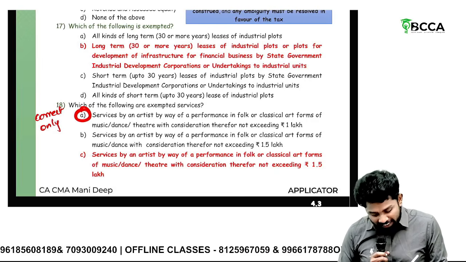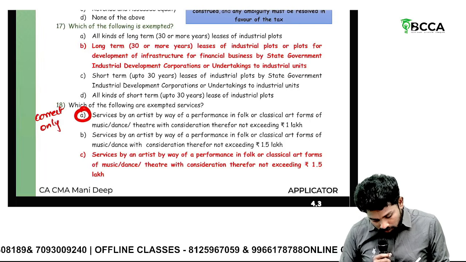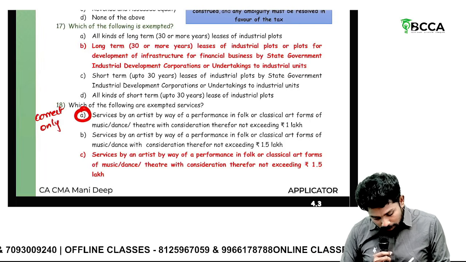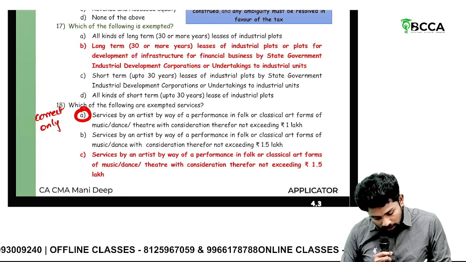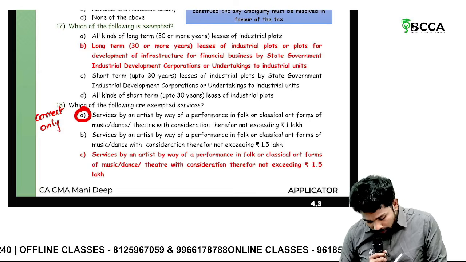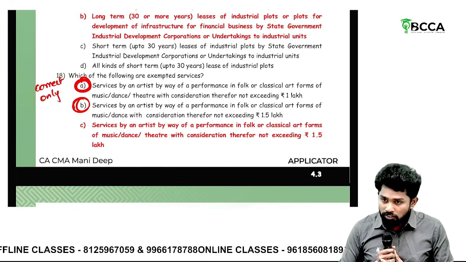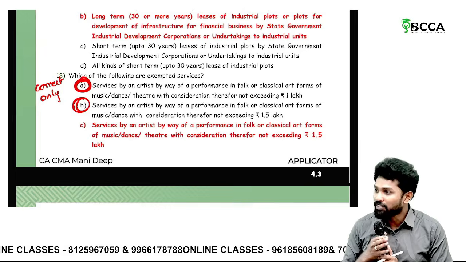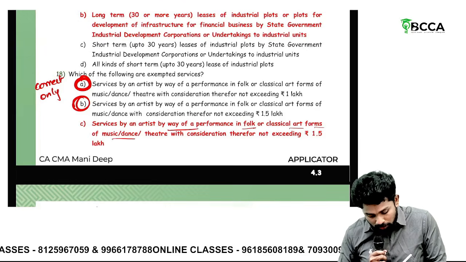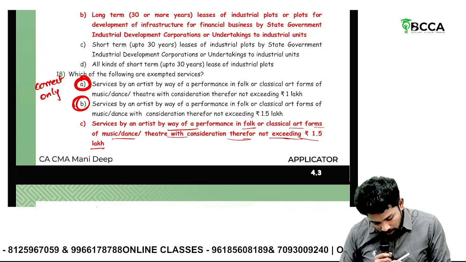Then, services by an artist by way of performance in folk or classical art form with consideration therefore. The second one is also correct only. Services by an artist by way of performance in folk or classical art form of music, dance, with consideration not exceeding 1.5 lakhs. This is also correct. Okay, theatre is not there, also fine. It's not that all three have to be performed. Any one of them has to be performed. Services by an artist by way of performance in folk or classical art form, music, dance, theatre, with consideration not exceeding 1.5 lakhs. This is also correct only.